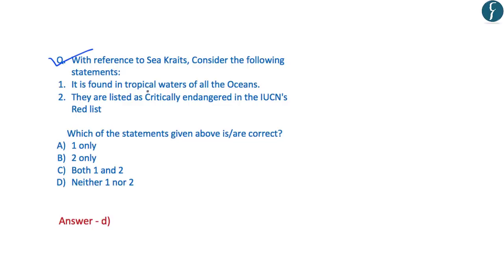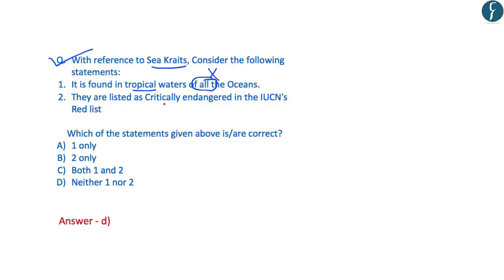So the question states that with reference to sea kraits, consider the following statements. The first statement reads that it is found in the tropical waters of all the oceans. Now you should notice such words in the questions. So here we find that it is not found in all the oceans, but it is found only in the Indian Ocean and the Pacific Ocean.